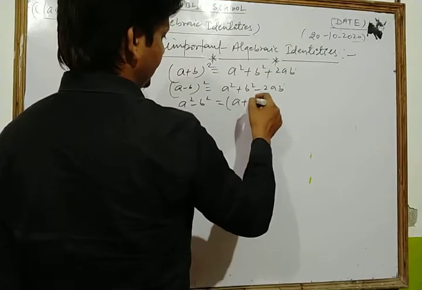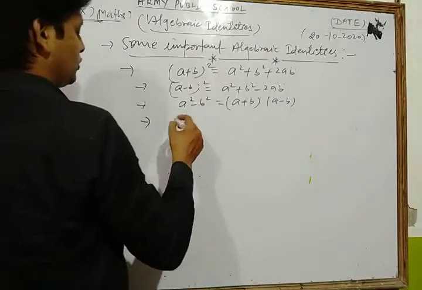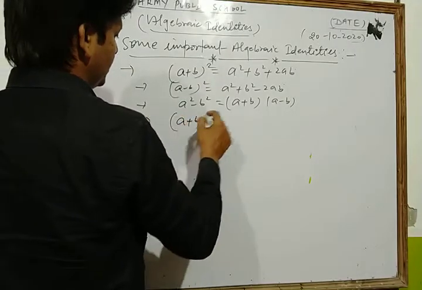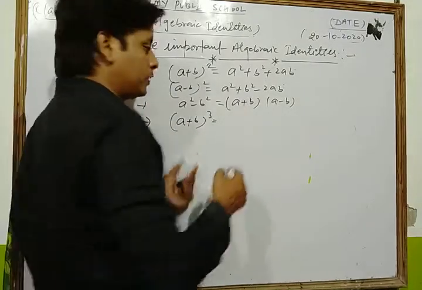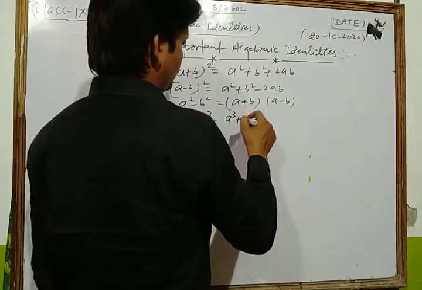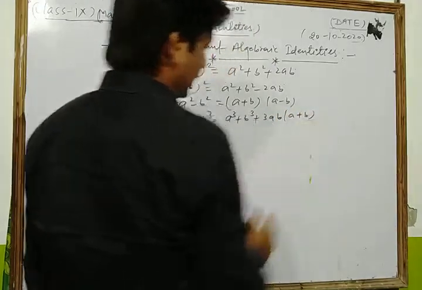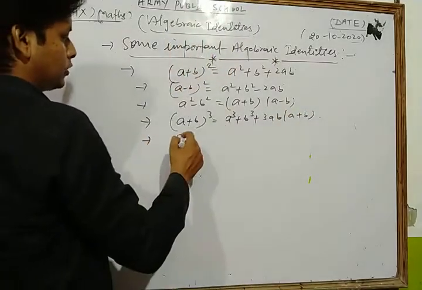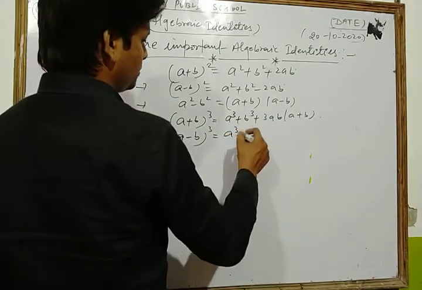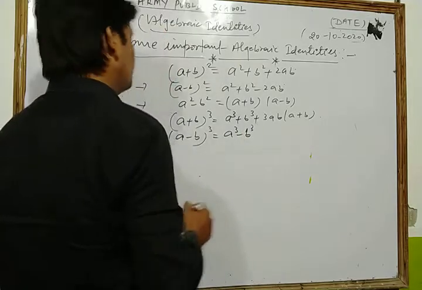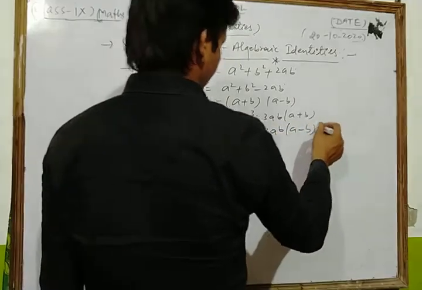a plus b in one bracket and a minus b in another bracket. Okay, next one is what? a plus b whole cube. Okay, the expansion of a plus b whole cube is what? a cube plus b cube plus 3ab in bracket a plus b. Same as, next one is what? a minus b whole cube is what? a cube minus b cube minus 3ab in bracket a minus b.